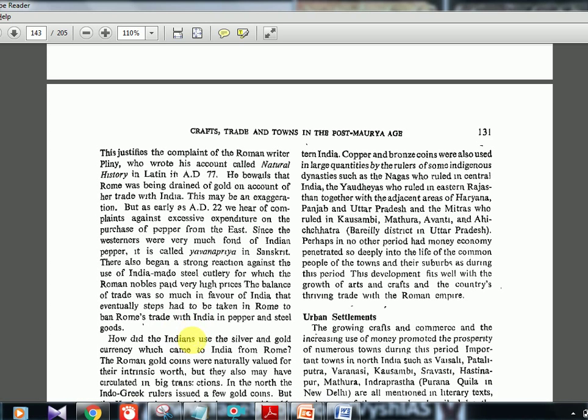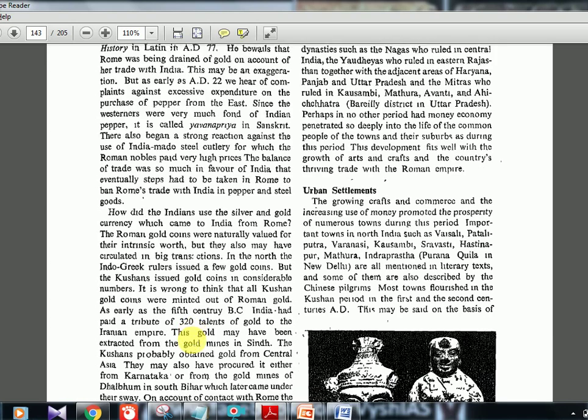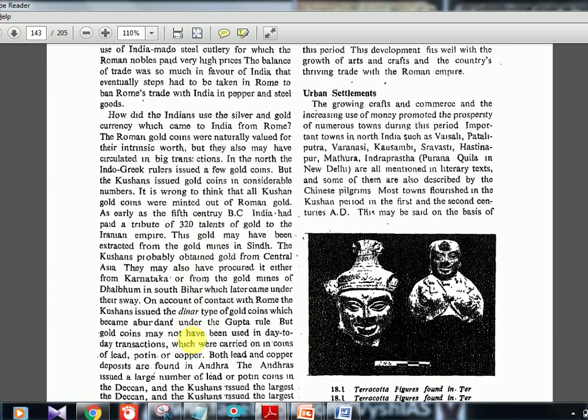So how did the Indians use the silver and gold currency which came to India? Okay, so they had got a lot of coins, right? So what did the Indians do with it? Actually, they were not bothered about the money value, the denomination. They were valuing the intrinsic value, the gold value, the amount of weight of gold. That is what they cared about. That's what is being explained everywhere.